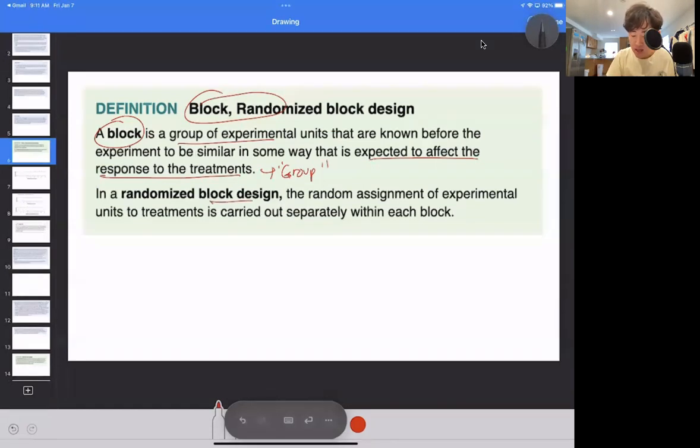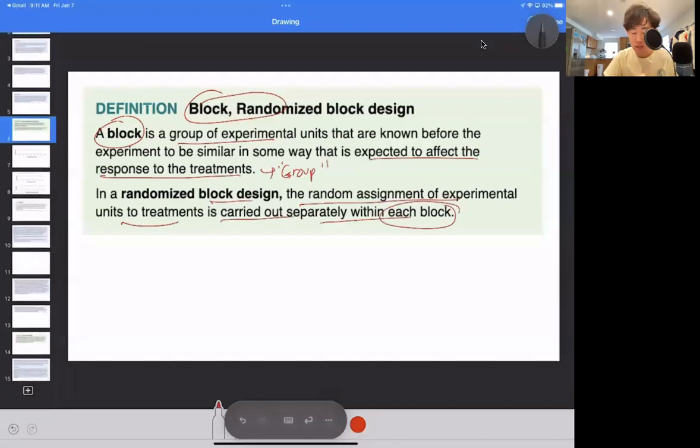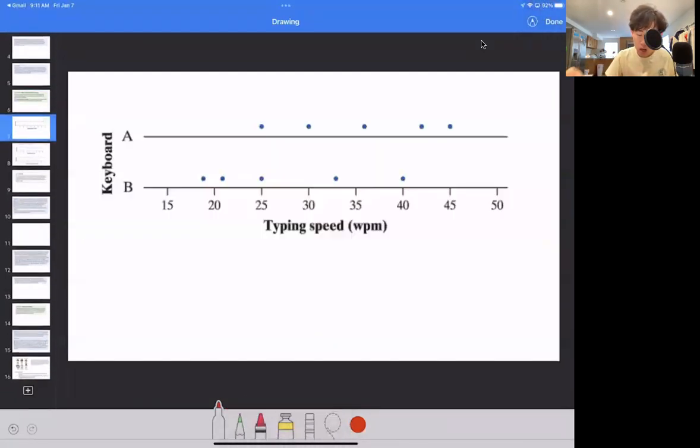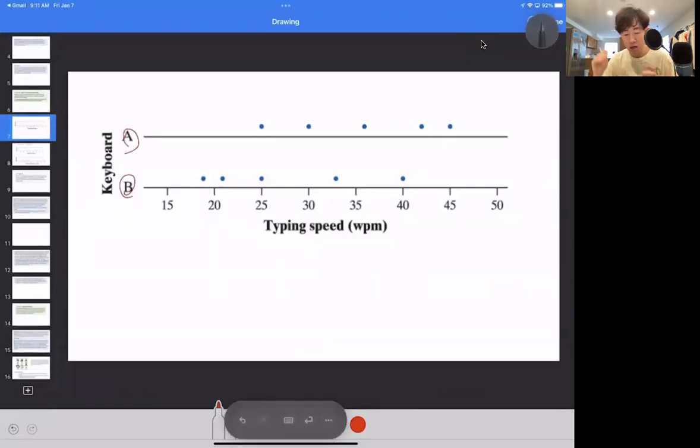In a randomized block design, the random assignment of experimental units to treatment is carried out separately within each block. So for example, let's say that I have this data of group A and group B. So we randomly select different people into group A and group B. And I know that some of these dots are smartphone users. I know that I didn't give you the context, but I'm going to give it to you right now. Some of these dots are smartphone users, and some of these dots are non-smartphone users.